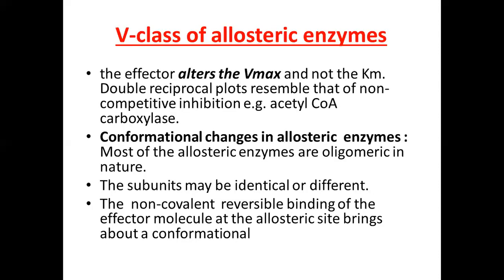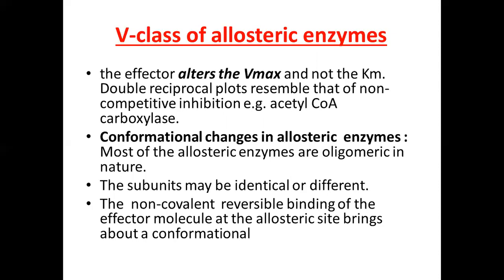Next is the V class of the allosteric enzyme, in which the effector alters the Vmax value. It means that the Vmax value will change and not the Km value. And therefore the double reciprocal plot resembles that of non-competitive inhibition.